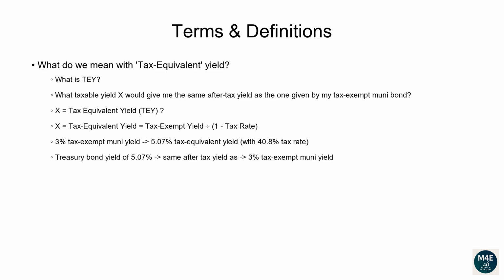For example, if a muni bond yields 3%, and you're in the 40.8% tax bracket, the tax-equivalent yield would be 3% divided by 1 minus 40.8%. And that's equal to 5.07%. So a taxable bond like a US Treasury would need to yield at least 5.07% to match the yield of a tax-exempt muni bond, currently yielding 3%.